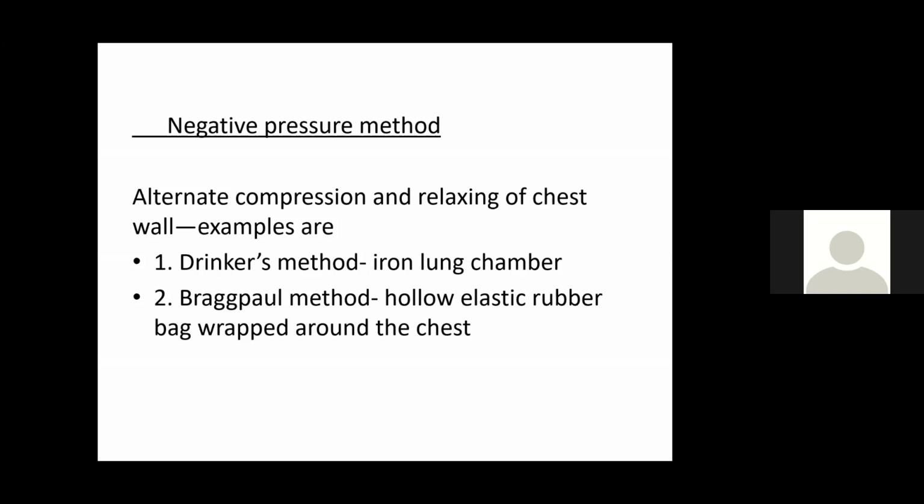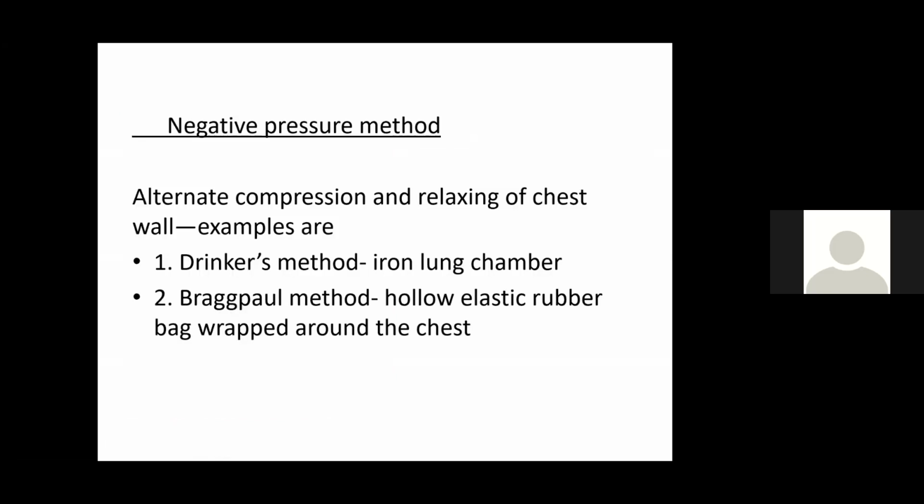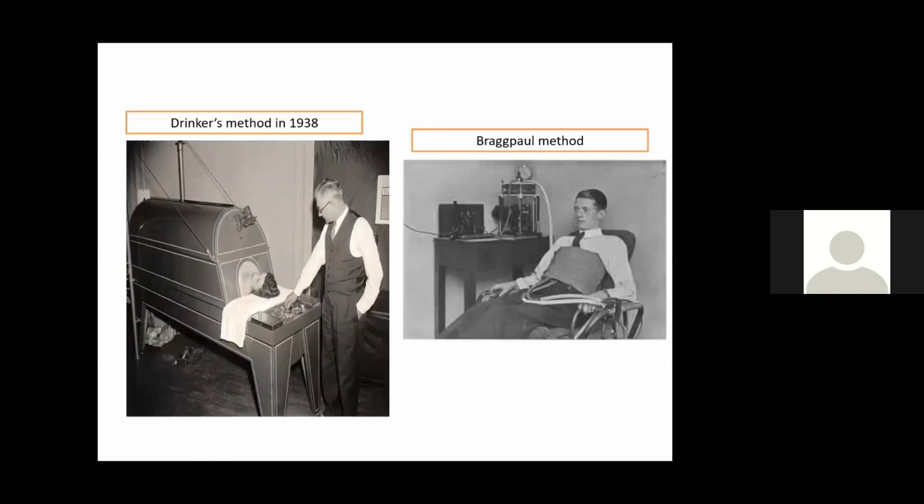Alternate compression and relaxation of the chest wall by Drinker's method. Drinker found it, in 1938. In the iron lung chamber, the whole body is placed inside an iron chamber. So this is how it was done in olden days. This is the Bragg-Paul method on the right side, where a hollow elastic rubber bag is wrapped around the chest. So these are all olden days techniques.